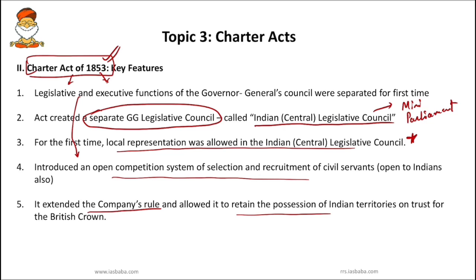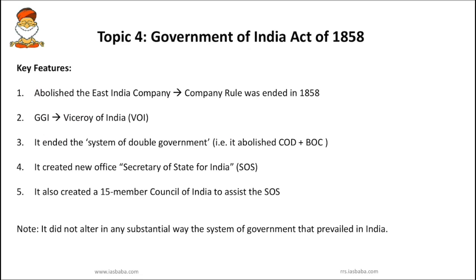You have to remember these points. From all these events we can see how the British government made steady progress to control East India Company affairs and how the government laid the foundation for full centralization, starting from Regulation Act 1773 till Charter Act 1853.